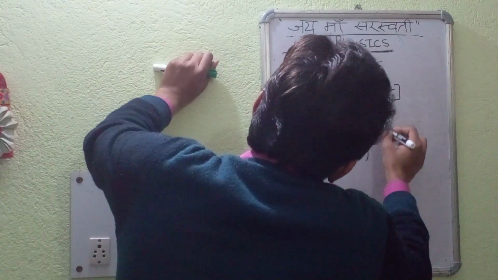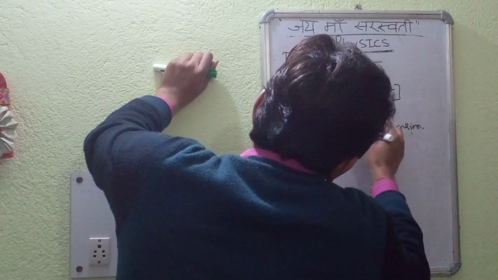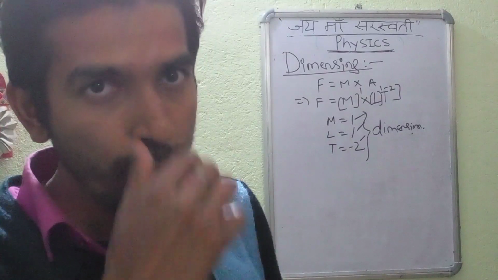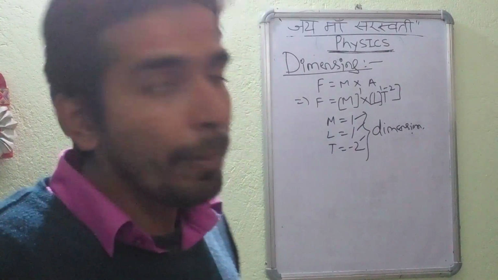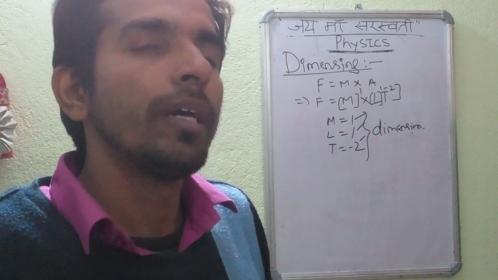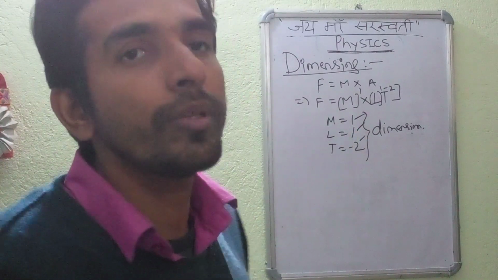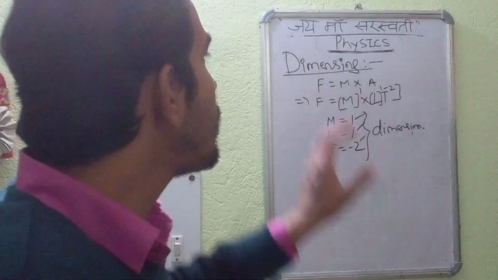So these are the dimensions: 1, 1, minus 2. This is the power or exponent raised in the particular equation. So the dimension is the power raised in any equation, with respect to the fundamental physical quantities. So this is the dimension.